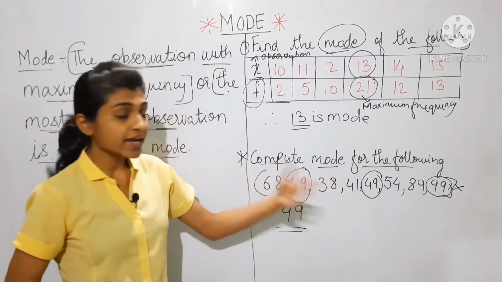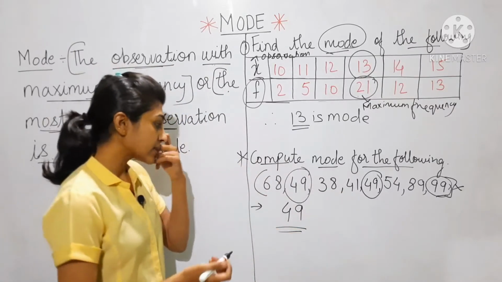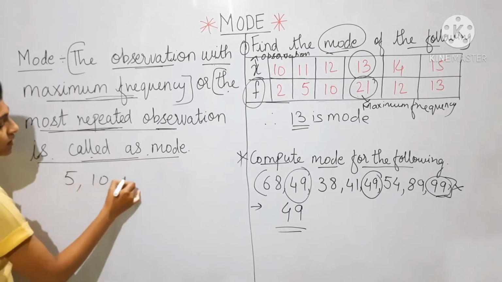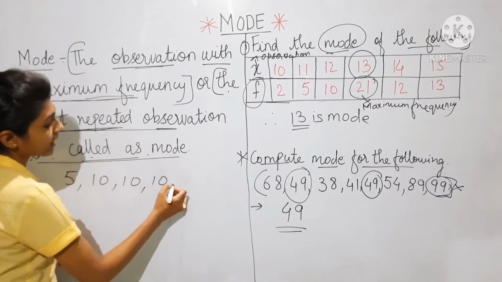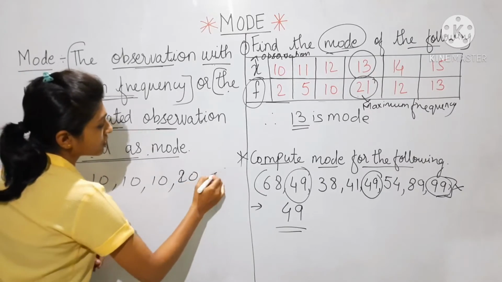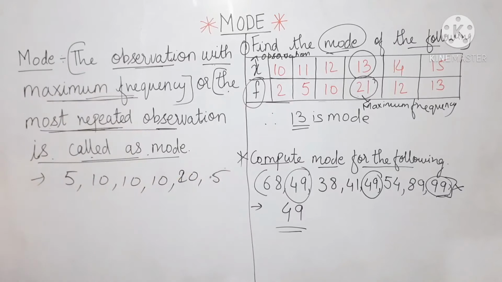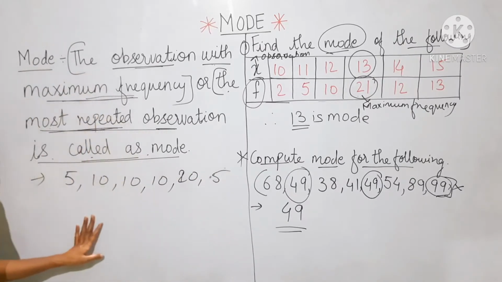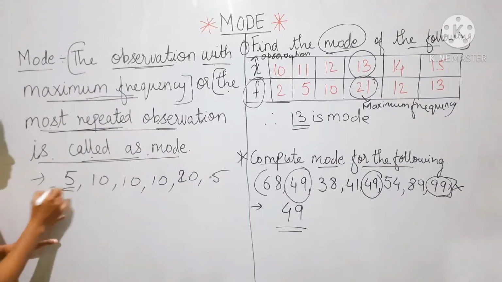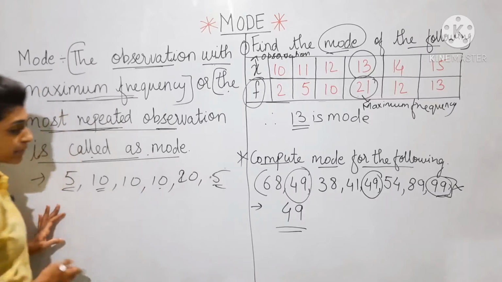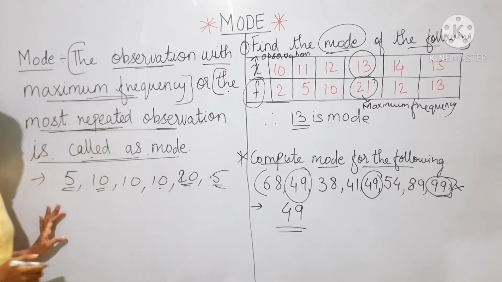Now let's take another example: 5, 10, 10, 5, 10, 20, 5. If I ask you to find the mode, you can see 5 is repeating 3 times, 10 is also repeating 3 times, and 20 is the largest number.